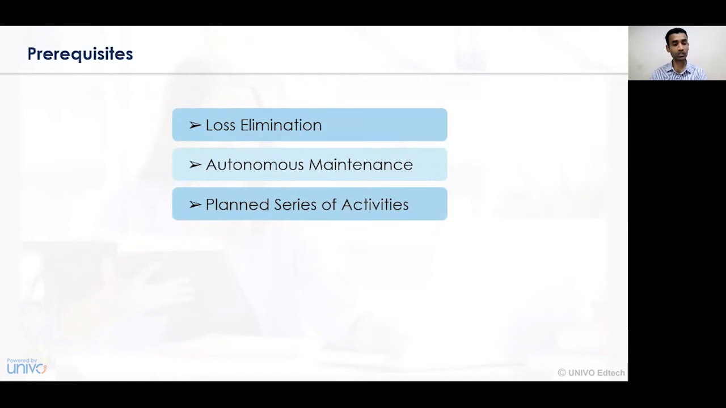Another prerequisite for total productive maintenance is a planned series of activities in an organization of a manufacturing nature. Every activity or every level of the assembly line that we are taking into account must have a planned series of activities. If they are planned, then we may have a proper sequence of activities, and on that basis we can have a prerequisite as to how we can control those activities.